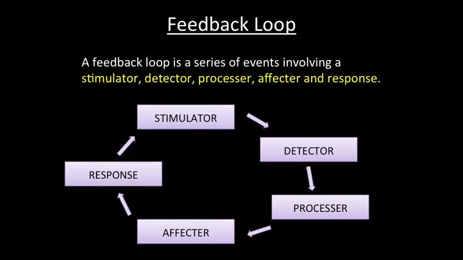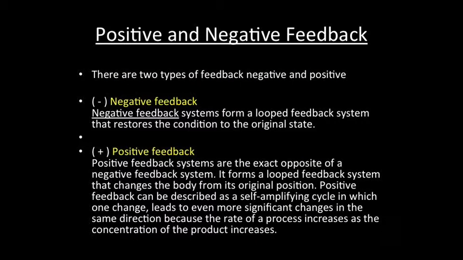A feedback loop is a series of events involving a stimulator, detector, processor, effector, and response. There are two types of feedback, negative and positive. Negative feedback systems form a looped feedback system that restores the condition to the original state.